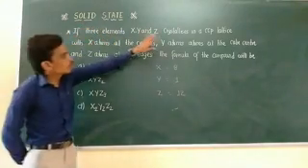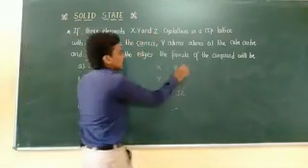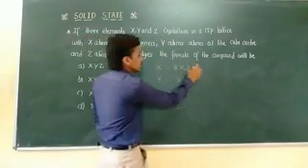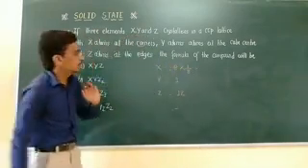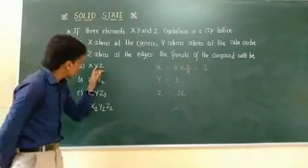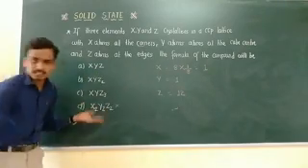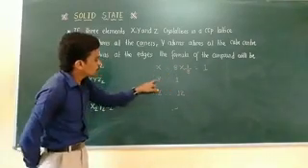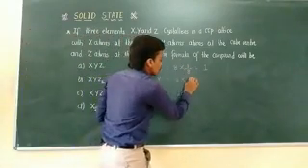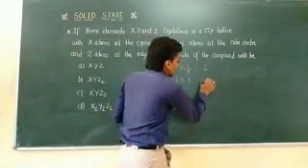X atoms are present in the corners, so it is multiplied by 1 by 8. This 1 by 8 is the sharing of each corner atom, therefore the total contribution of X is 1. You can check that X is 1 everywhere in the options, so those may be the right answers, and you can avoid the wrong ones. Next, Y is present inside the body, and its contribution is a full contribution. Therefore 1 multiplied by 1, the Y value is 1 here.